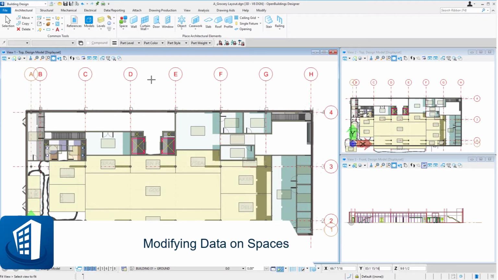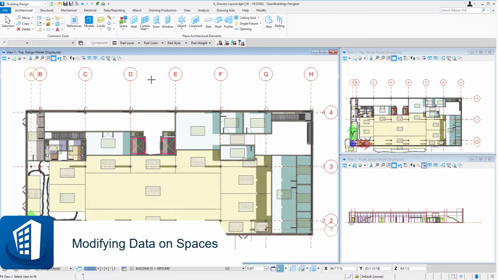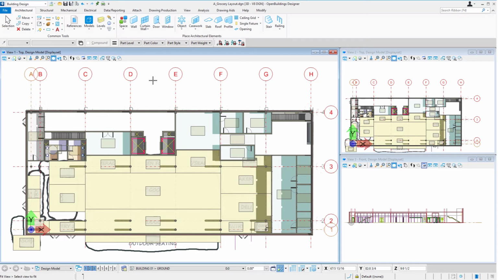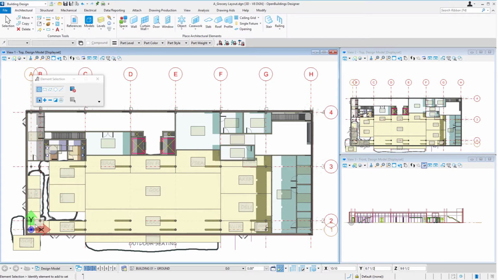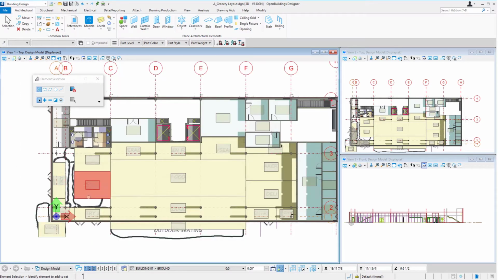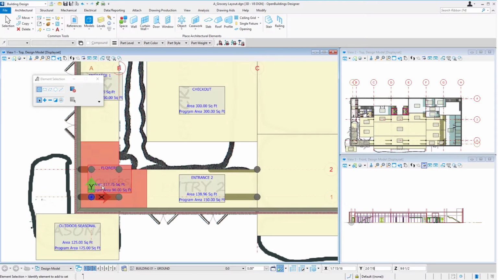Welcome to this session on modifying data on spaces from the schedules dialog. Now you may note I have gone through and tweaked the spaces a little. Just as we did in the earlier sessions, if I select the space once it's been placed, I have handles and I can modify the extents of that space. And of course that will change the actual area. We still know what the programmed area was.